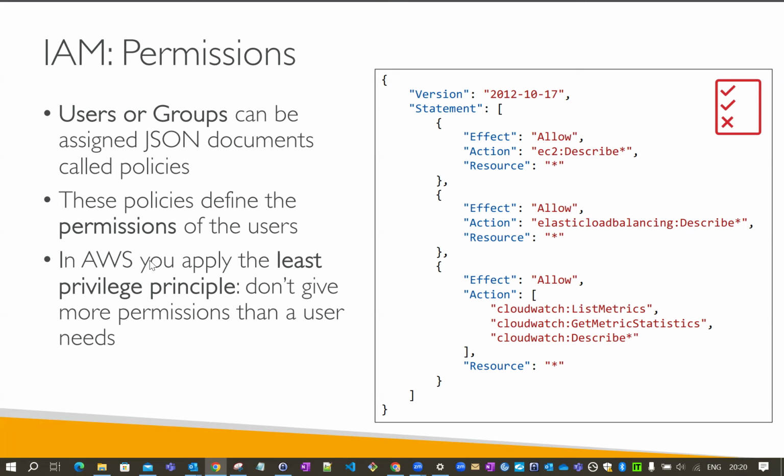In AWS, you apply the least privilege principle. Don't give more permissions than a user needs. It is a principle: give the least privileges to the user. Whatever the user requires, if a user requires access to EC2 and an RDS database, then he should be given EC2 and RDS database permissions only, not more than that. This is the meaning of the least privilege principle.